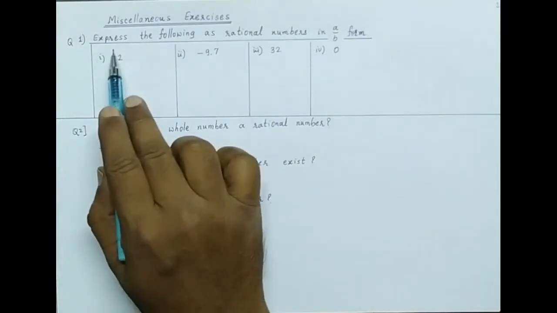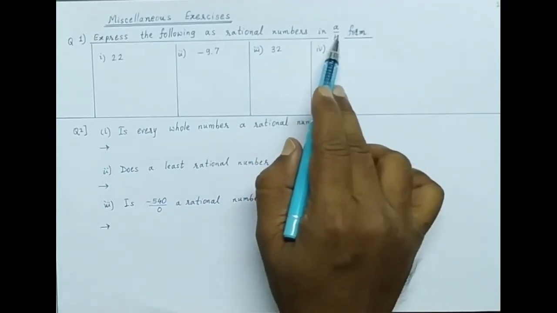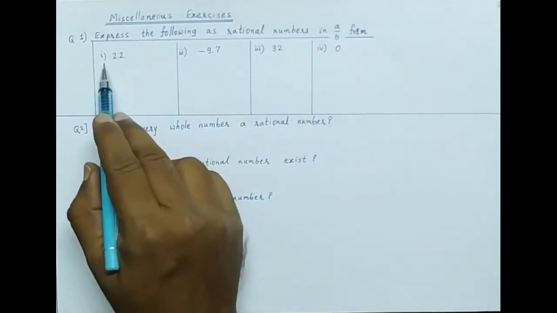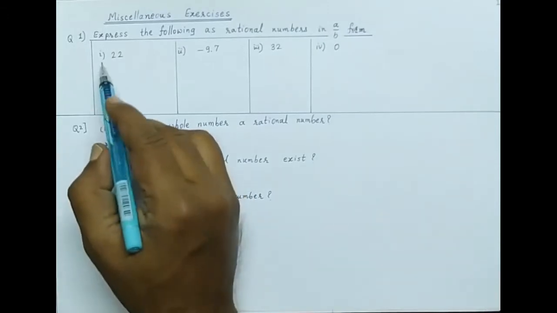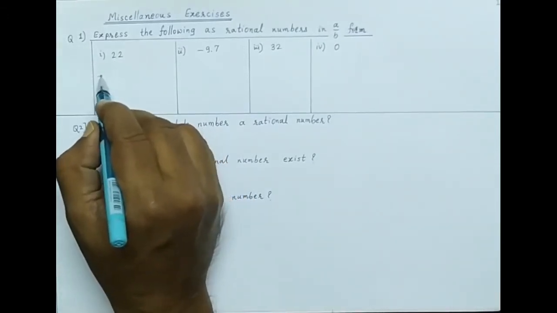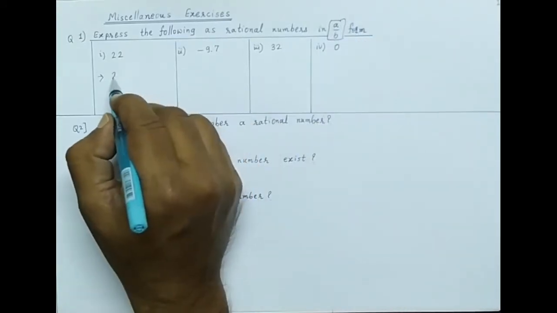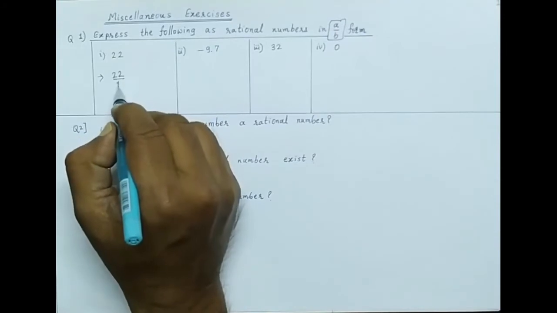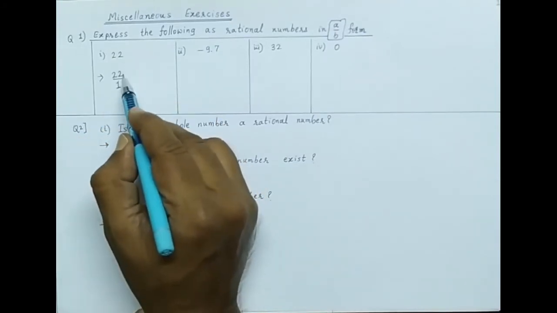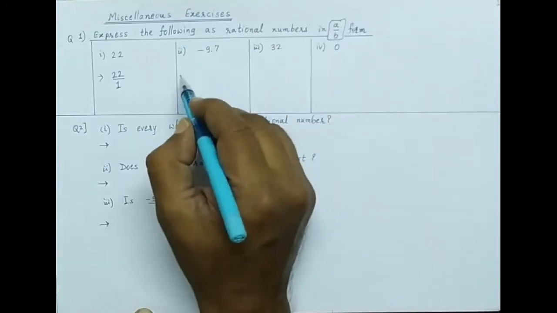In that, question number 1: express the following as rational numbers in A upon B form. The first question is minus 22. We can write it in A by B form as minus 22 upon 1. Here 22 is an integer and the denominator 1 is an integer, meaning integer upon integer form.